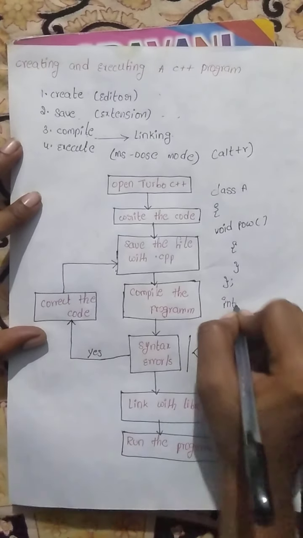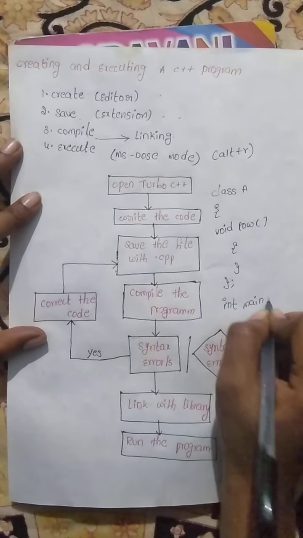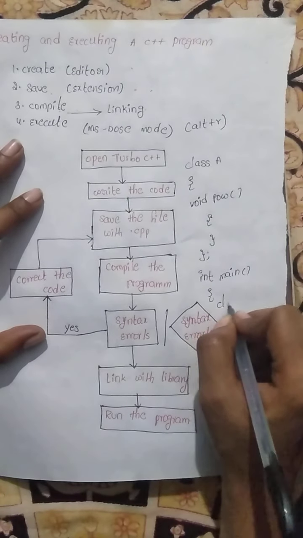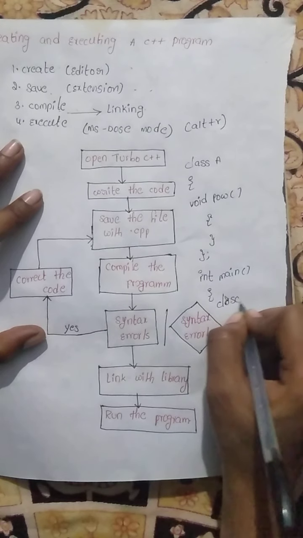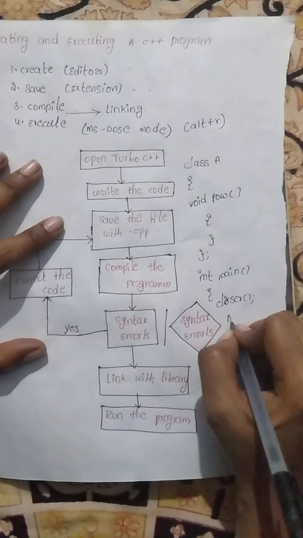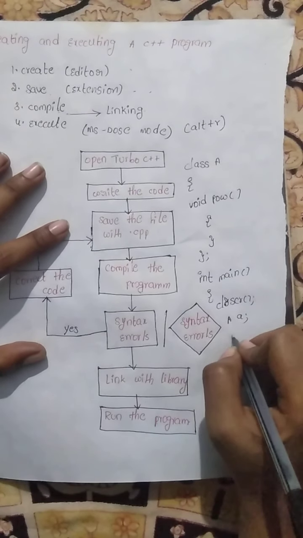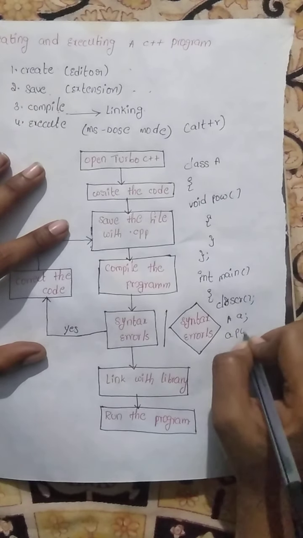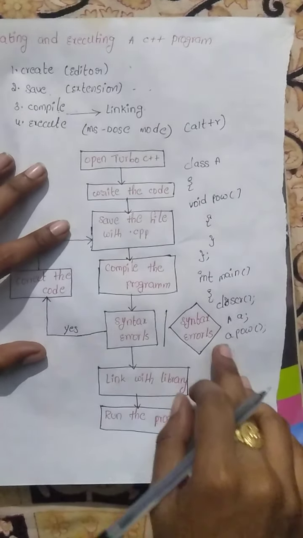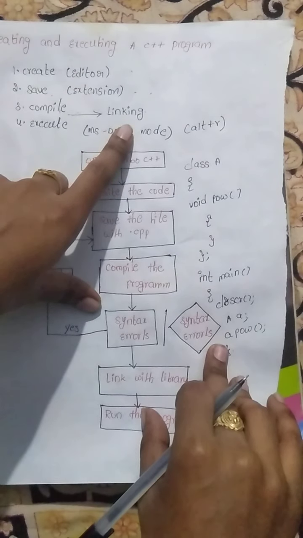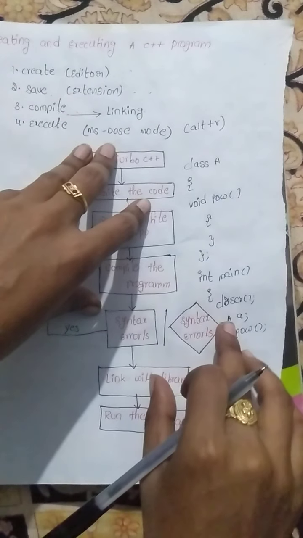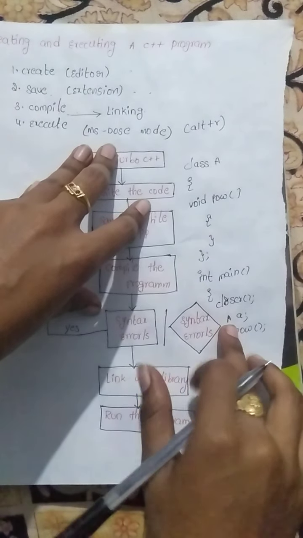Int main, here we write clrscr, we create an object of class A. We call the power function. Just close it.